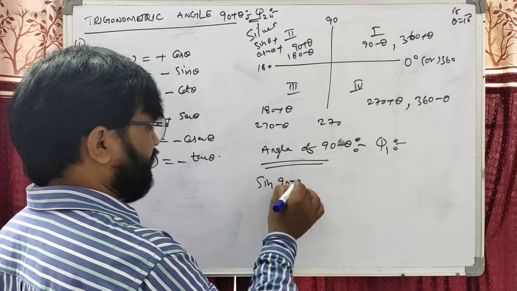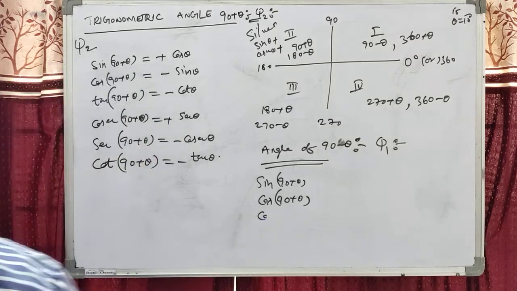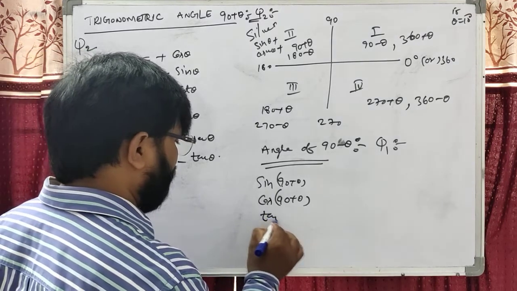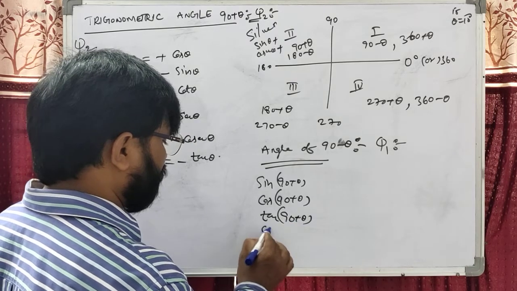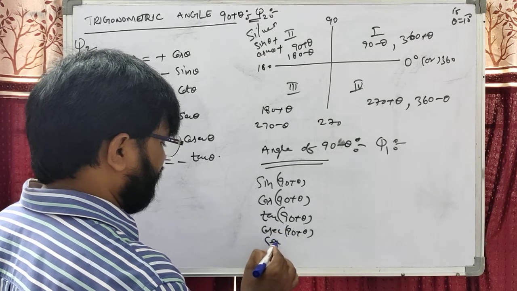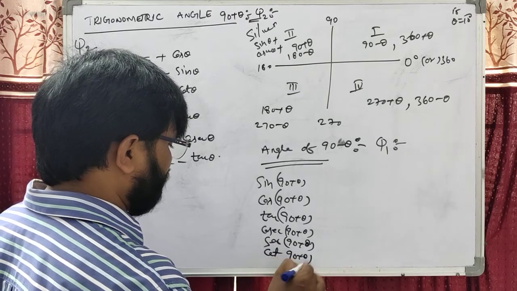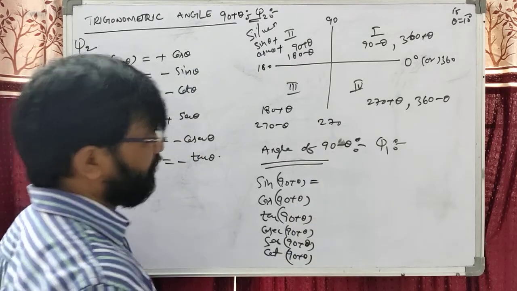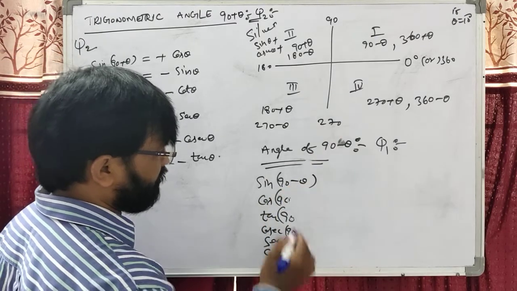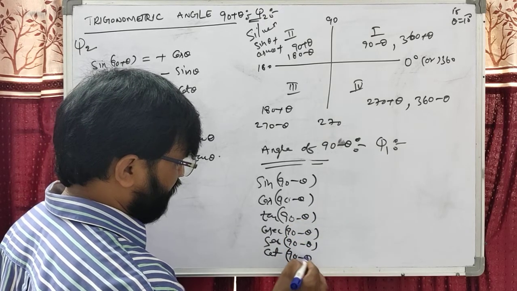We can write sine of 90 minus theta, cos of 90 minus theta, the tan of 90 minus theta, then cosecant of 90 minus theta, secant of 90 minus theta, and cot of 90 minus theta.